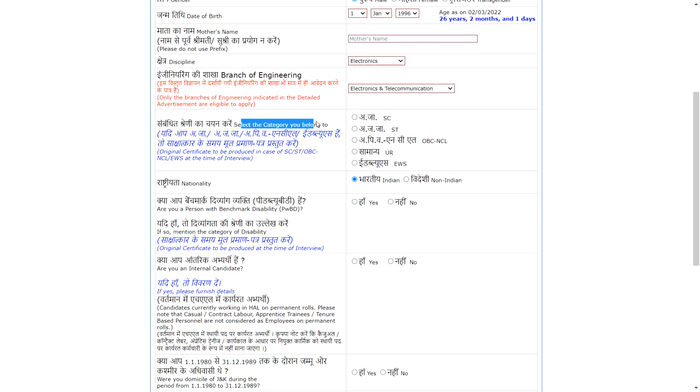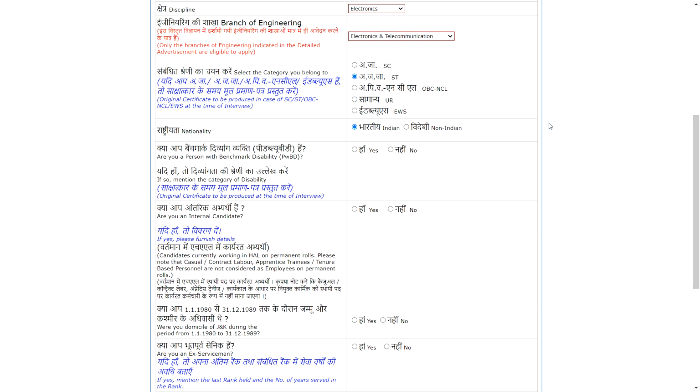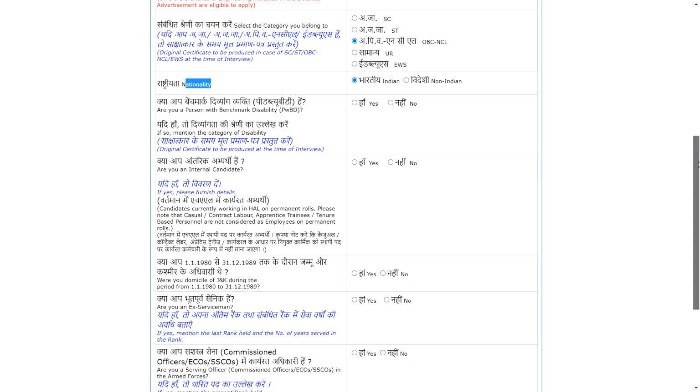Next is your category. Just select your category carefully. Suppose I am selecting UR or SC. Then nationality. Indian and non-Indian you can select. Obviously all are Indian, so just select Indian there.